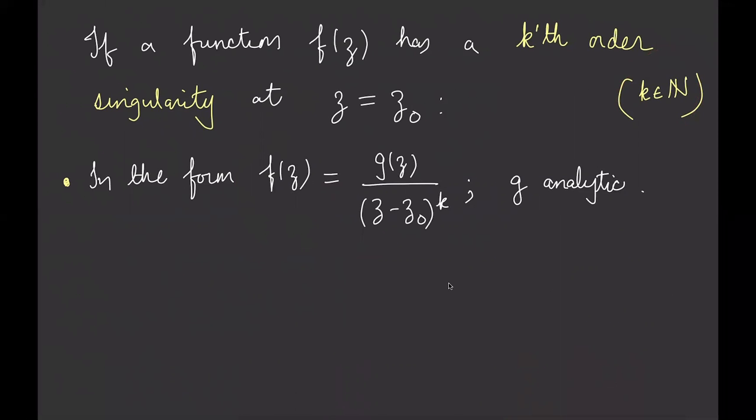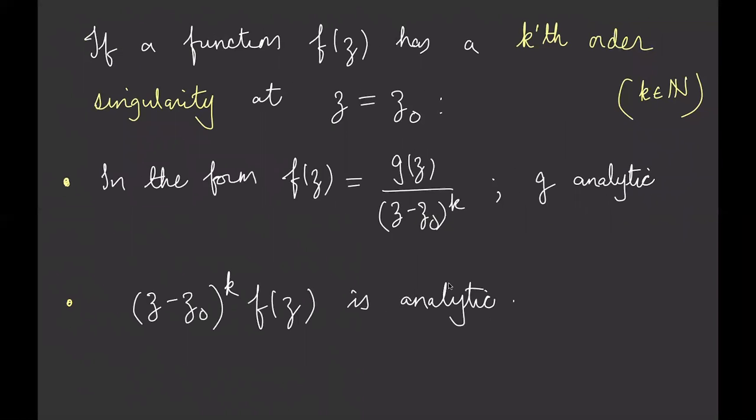Has a kth order singularity if you can write f of Z in this particular form, right? So here's your kth order singularity at Z equals Z0. The numerator, you want this to be perfectly okay. So the numerator is some sort of complex function, and we are going to think of that as analytic. So a function f of Z has a kth order singularity if you can represent it in this form where the numerator is analytic, and there's your kth order singularity.